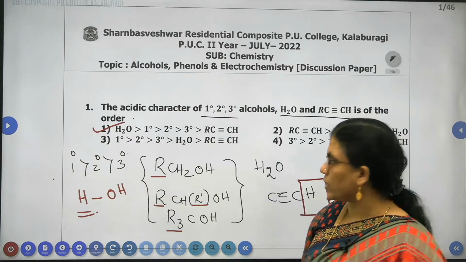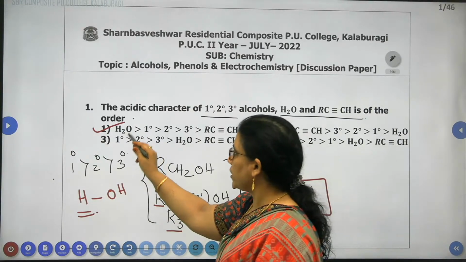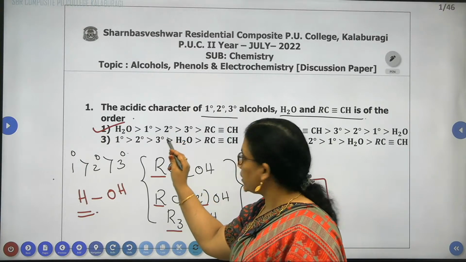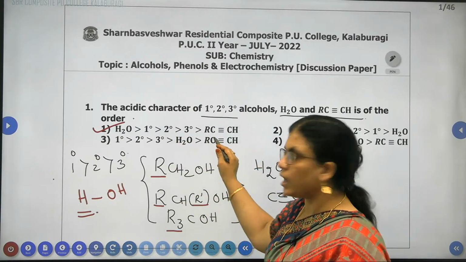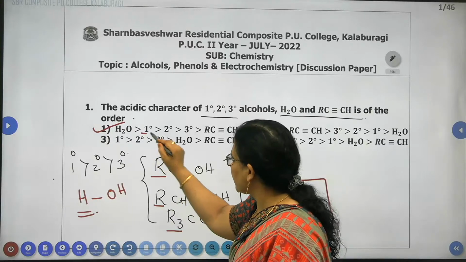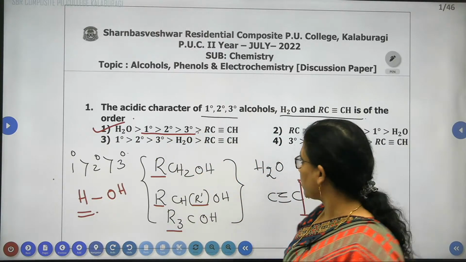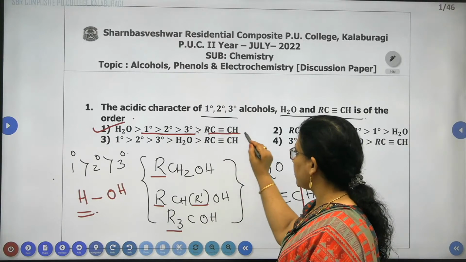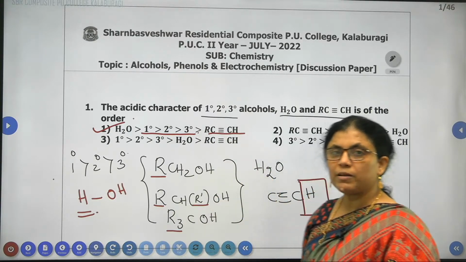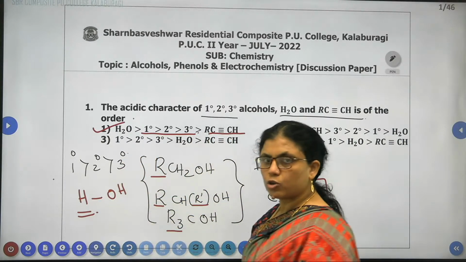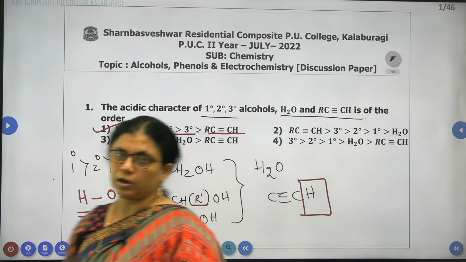A very simple way you can write it: water is more acidic as compared to primary alcohol, secondary alcohol, tertiary alcohol, and alkyne. Primary, secondary, and tertiary we can explain on the basis of positive inductive effect. Alkynes are acidic because they contain a replaceable hydrogen atom, and water is H and OH, where hydrogen shows zero inductive effect.